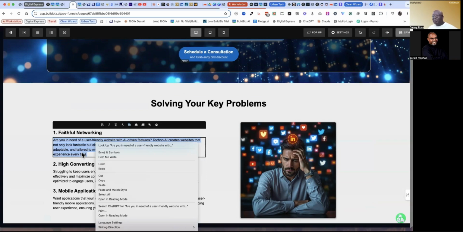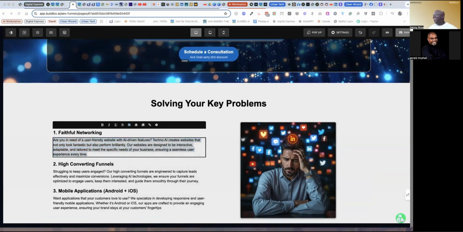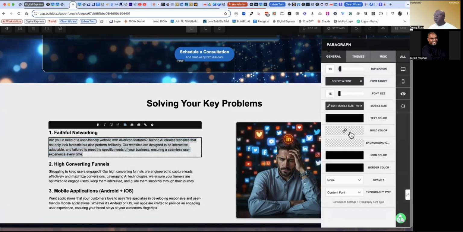But I'll stop here and just say, this is on me, user error. So don't blame the platform. This is Danny's user error. The way that I copied and pasted it, I ended up with all of the HTML content. So we don't want to have that issue going forward. So you want to make sure you're using just text. That way, when you paste it, you're going to get just text. So just to let you know, that's why I'm getting those weird errors.